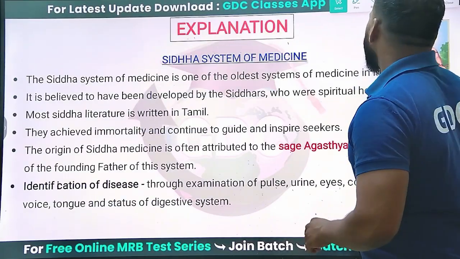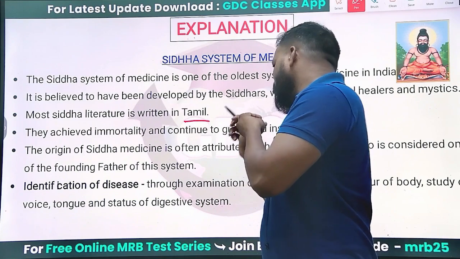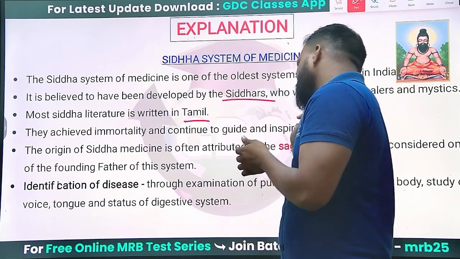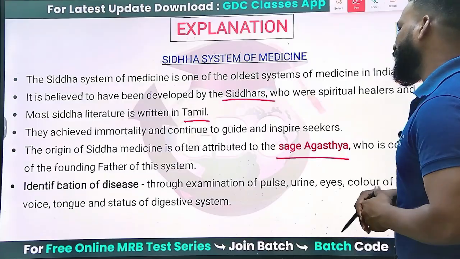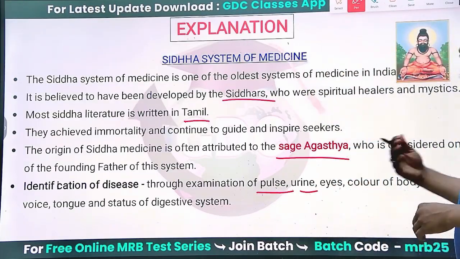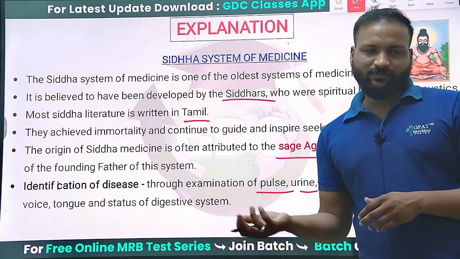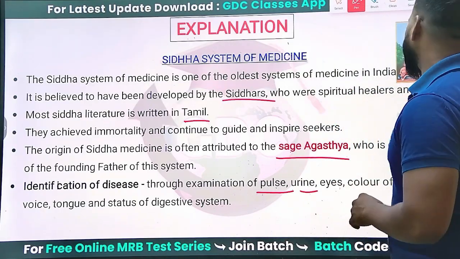The Siddha system of medicine is written in Tamil. The person who practices the Siddha system is called a Siddhar, and Agastya is known to be the father of the Siddha system of medicine. Identification of disease can be done through pulse, urine, eyes, and all the normal factors such as tongue and voice examination, color of tongue, all these things.